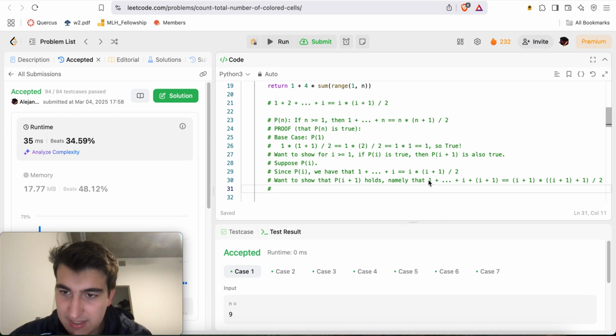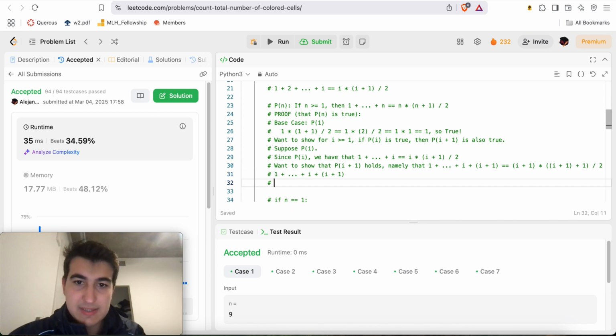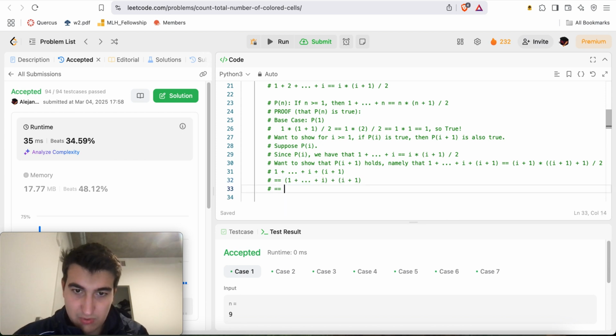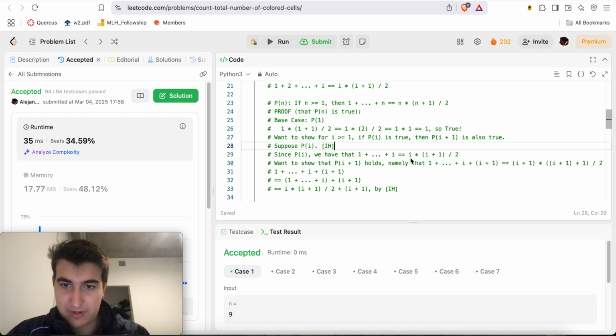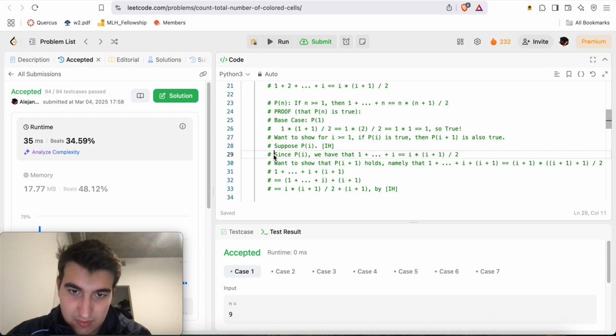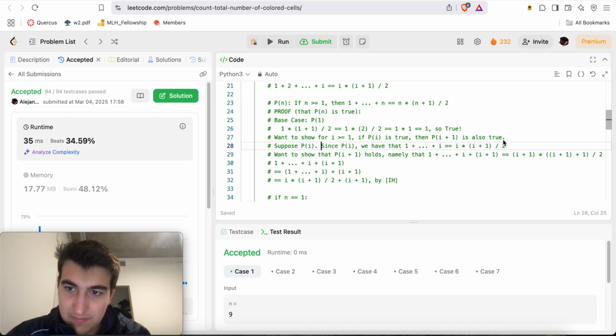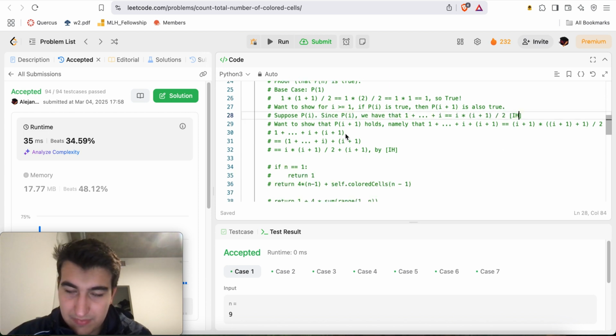So here we'll take this, we have this, which is equal to, and we'll wrap this in parentheses just to make it clear, which is equal to this plus i plus 1 by induction hypothesis, right? We'll call this our induction hypothesis, that P of i is true.